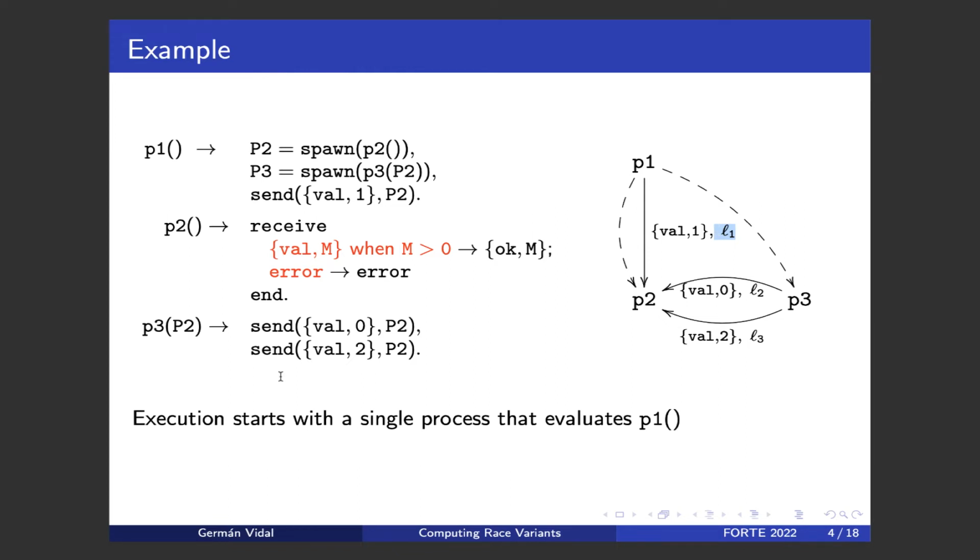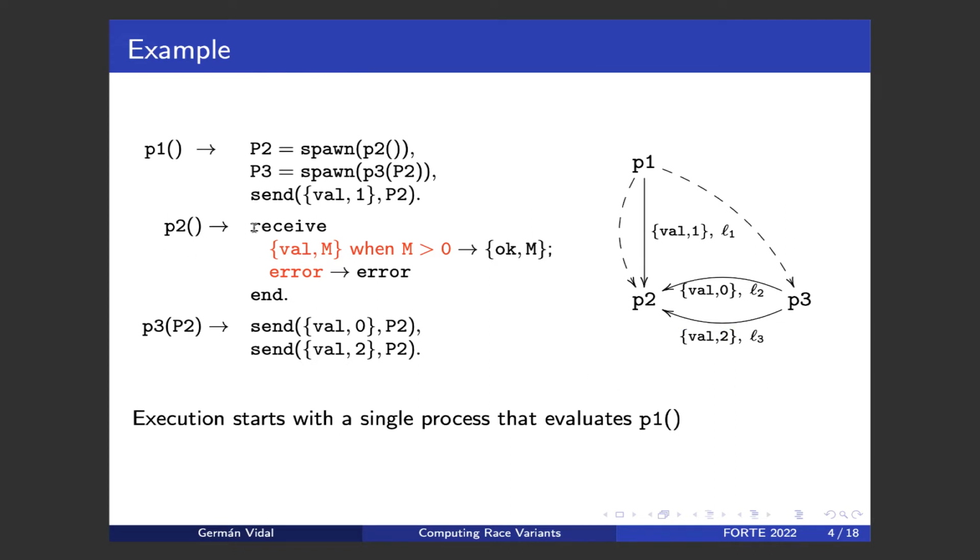So then if you look at P3, this process here sends another message with a similar form, a tuple with the constant val and the number 0. And finally another message, again a tuple with the constant val and in this case the number 2, which are labeled with L2 and L3 respectively.